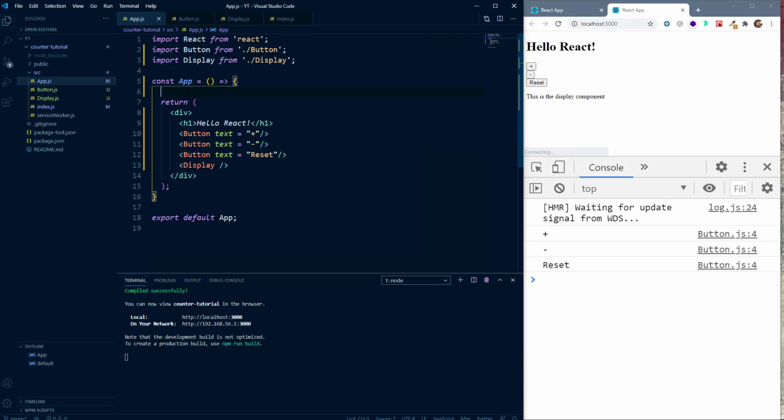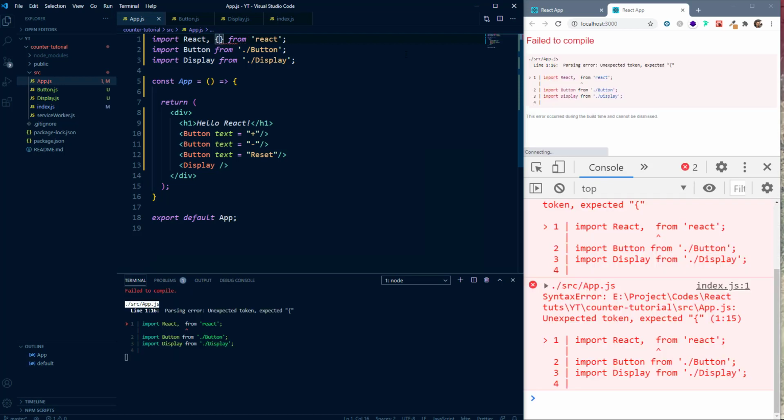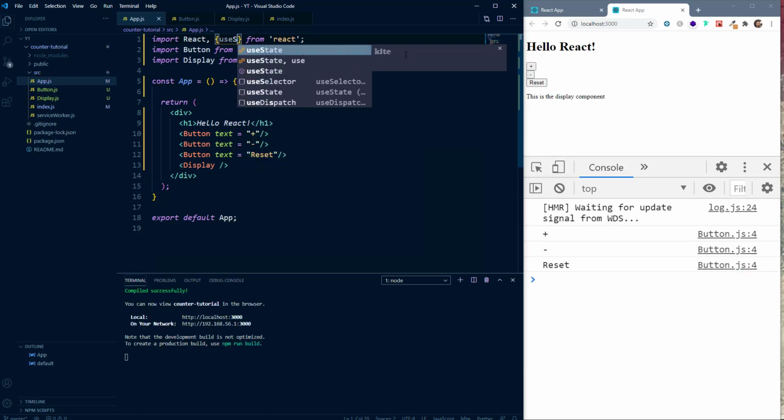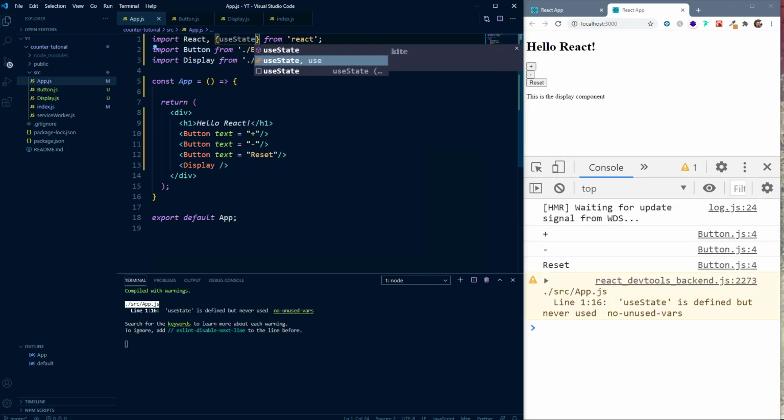So we'll learn how to create and use states, and it will be more clear by the example. So for that you need to import useState from React library. So useState is a hook or a function which allows you to use states in React. The way we write is we'll declare a constant.